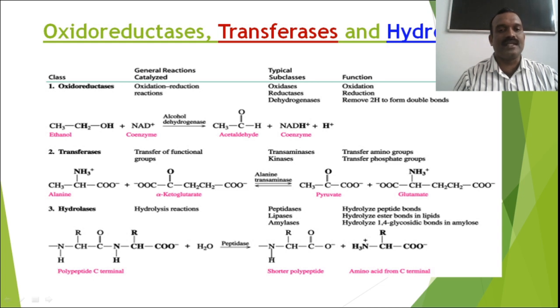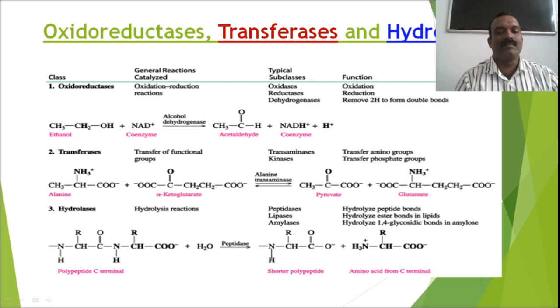Second one, transferase. Transferase is an enzyme which is responsible for transfer of groups. For example, alanine transaminase, an enzyme which transfers NH2 group from alanine to alpha ketoglutarate. Third one, hydrolases. These are the enzymes responsible for hydrolysis reaction.